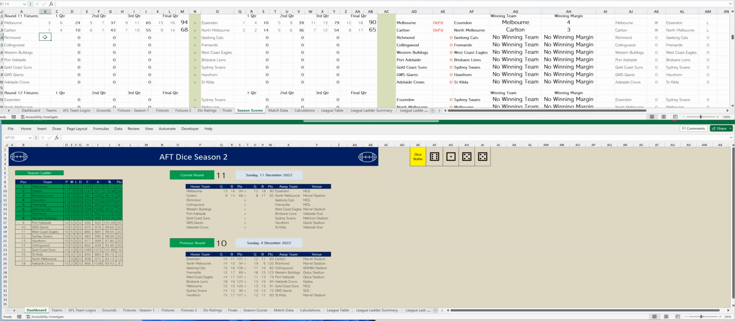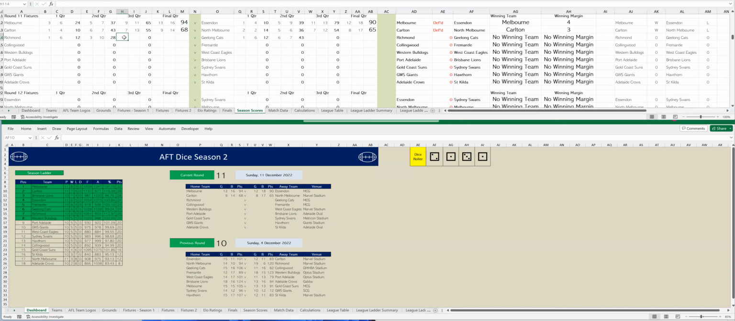It's Geelong versus Richmond. Let's go to the first quarter. Richmond kicking 1 goal, 6. To Geelong, 1 goal, 6. Let's go to the second quarter. And Richmond kicking 2 goals, 4. So that's 3 goals, 10. To Geelong, 5 goals, 1. So that's 6 goals, 7. And at half-time, Geelong are leading by 15 points.